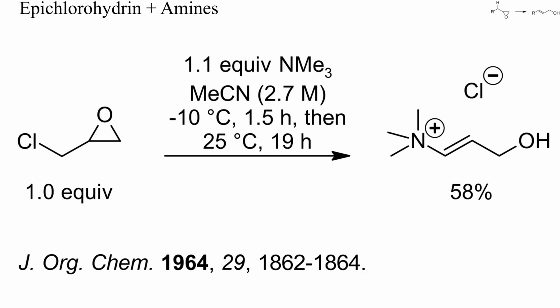Treatment of epichlorohydrin with a slight excess of trimethylamine led first to a quaternization and then to isomerization to an allylic alcohol. With cyanide or sodium acetylide as nucleophile, the same substitution and ring opening occurred, again because of the acidifying effect of these groups.